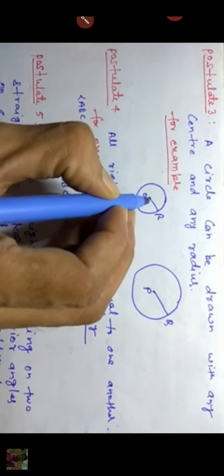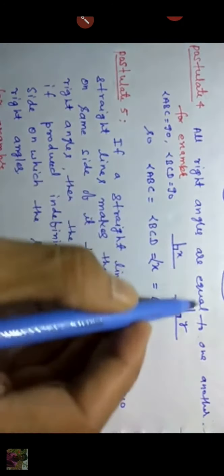Understand? Now Euclid's third postulate is that a circle can be drawn with any center and any radius. It's true, a circle can be drawn with any center and any radius. This is P and Q. The radius is PQ and the small one has radius OR.